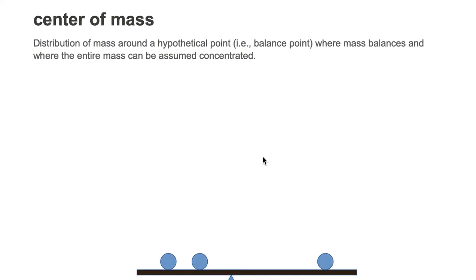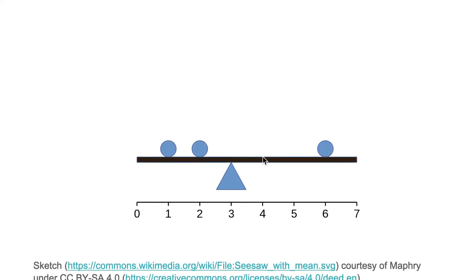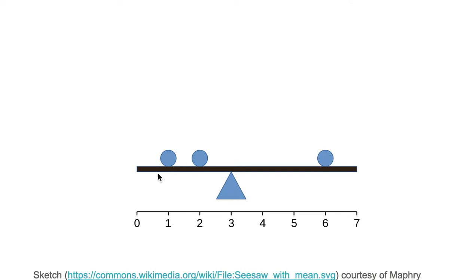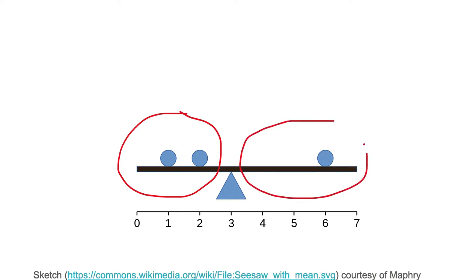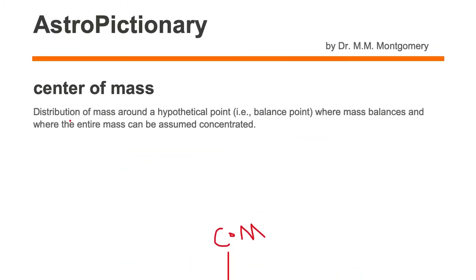A good example to look at is a seesaw. Here we have a seesaw where mass distribution on the left-hand side is equal to the mass distribution on the right-hand side. Notice it doesn't say the mass is equal, it's saying the distribution of mass is equal. Here is your pivot point in the center. That is your center of mass. And the center of mass says distribution of mass around a hypothetical point where mass balances.